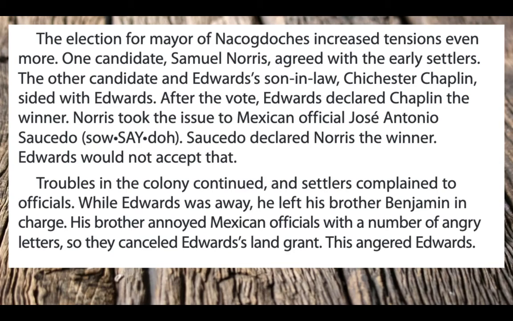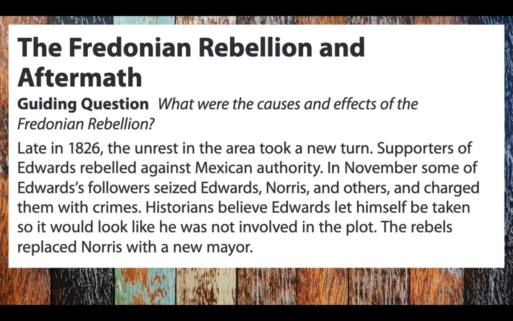Troubles in the colony continued, and settlers complained to officials. While Edwards was away, he left his brother Benjamin in charge. His brother annoyed Mexican officials with a number of angry letters, so they canceled Edwards' land grant, and this angered Edwards.